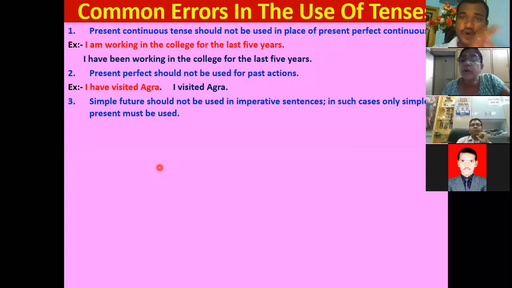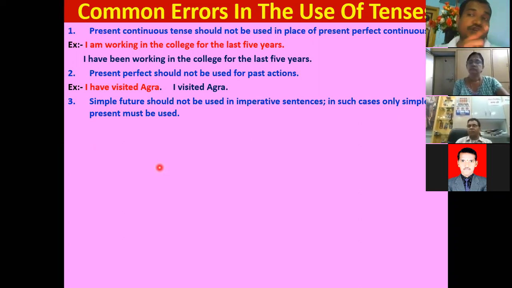Suggestions, requests, orders, commands, wishes. These are all imperative sentences. We should not use simple future with imperative sentences. In such cases, only simple present must be used.